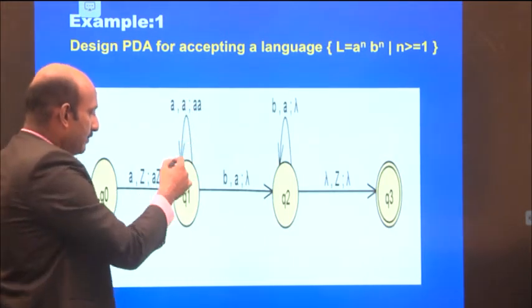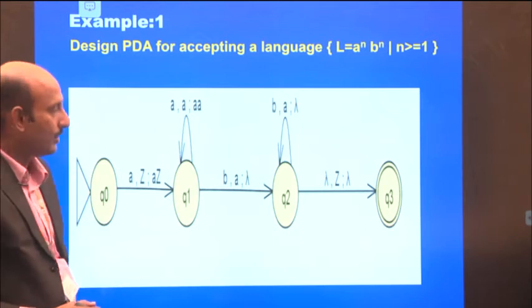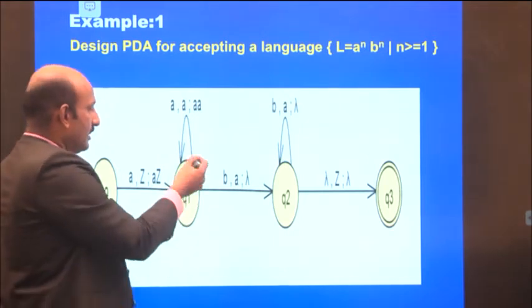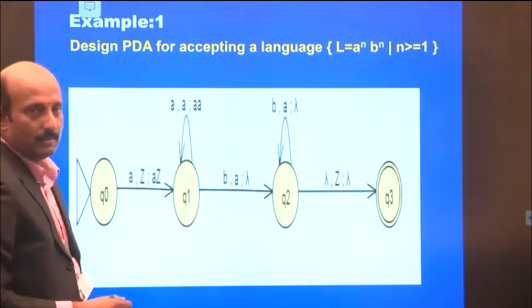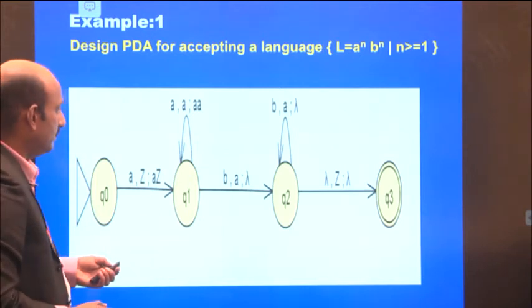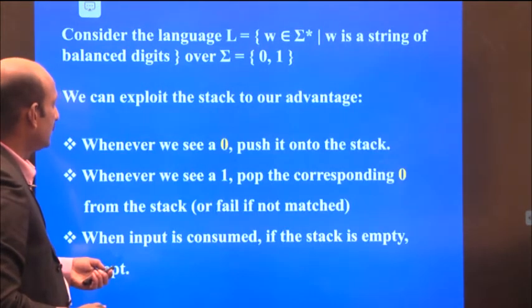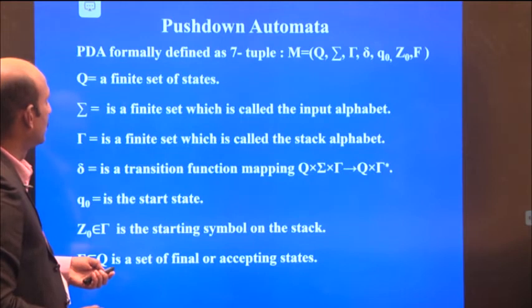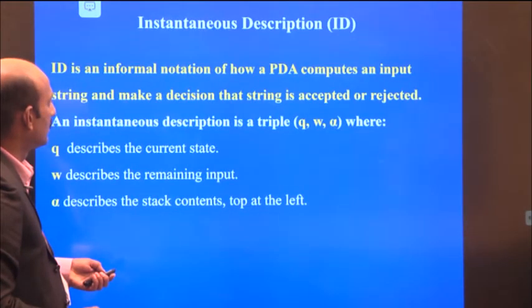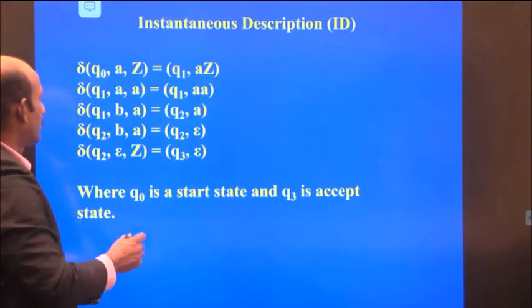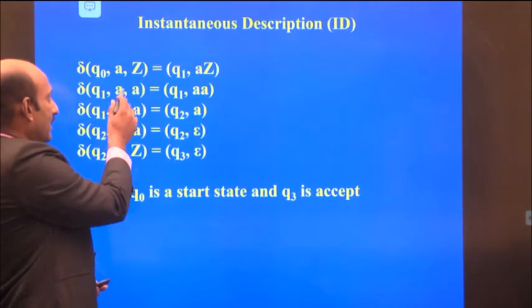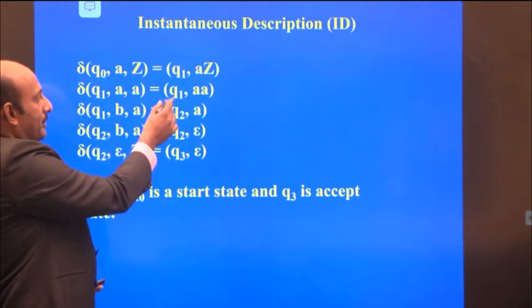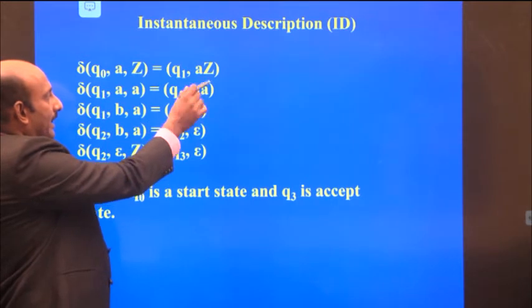It comes to the same state Q1, so there is no transition to a next state. The state stays at Q1.